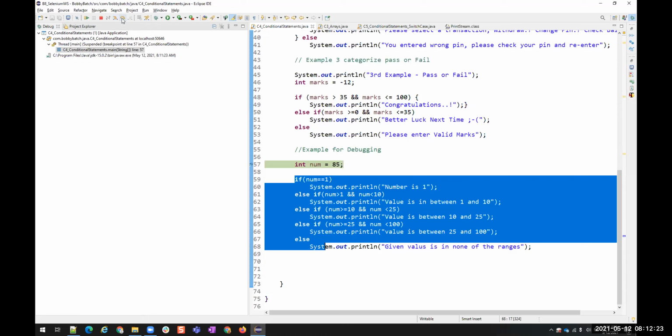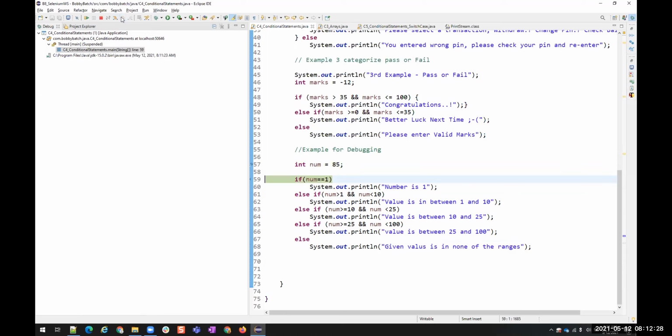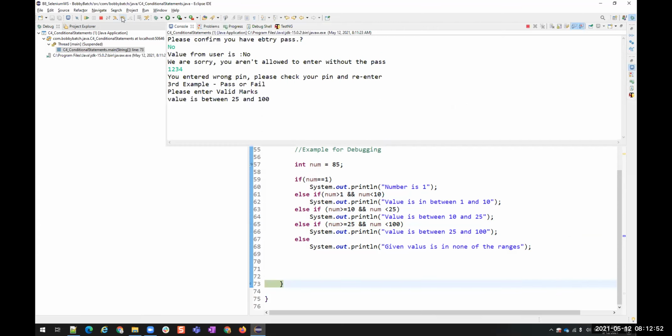Right? Is that clear, Bobby? Now let us run this line by line. Number is equals to 1. Okay, is our number 1? No, that condition is not matching. So it will not enter into the if. It will check other condition. Is our number between 1 and 10? No. Is our number between 10 and 25? No. Is our number between 25 and 100? Yes. So it will enter into this case. It will print it and then it will end the execution.